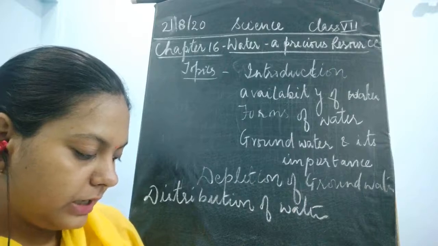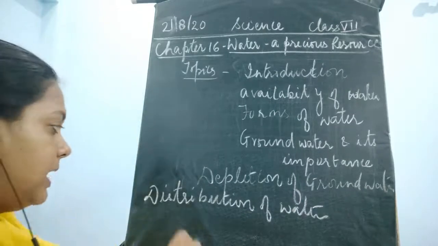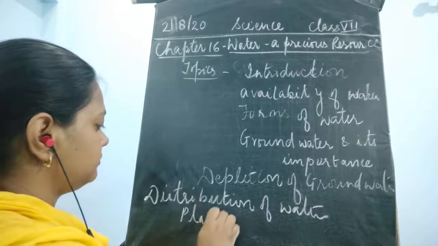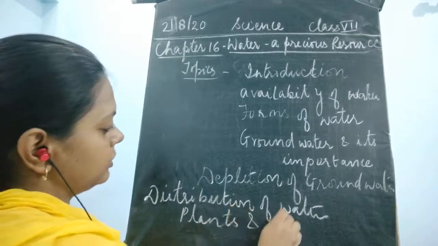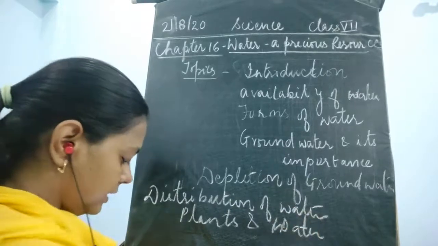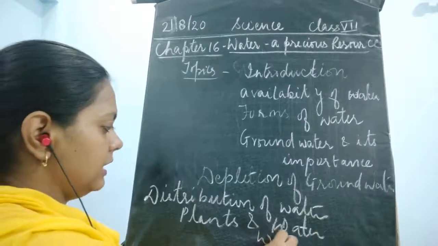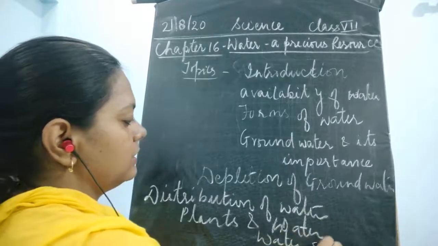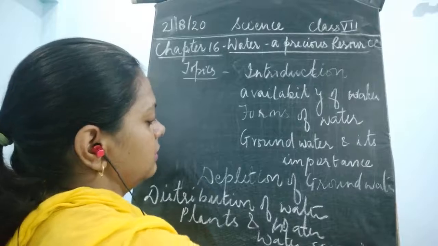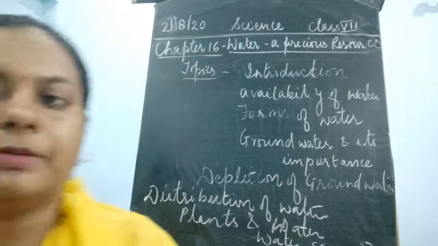Then the last part, we will discuss why do plants require water, plants and the relationship with water. Fine, and what are the agricultural techniques, what is the effect of water scarcity. Then the last topic would be water scarcity. Fine, so these are the topics which are to be covered in this chapter, children.